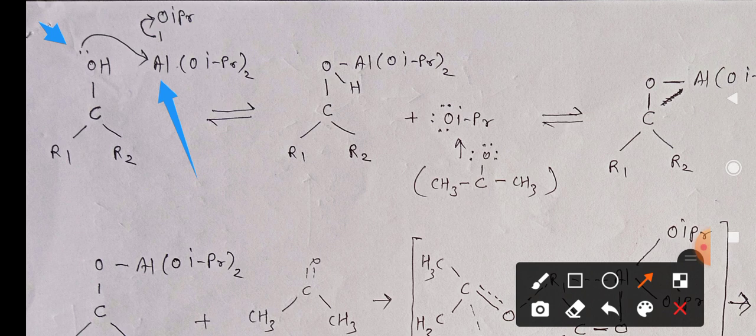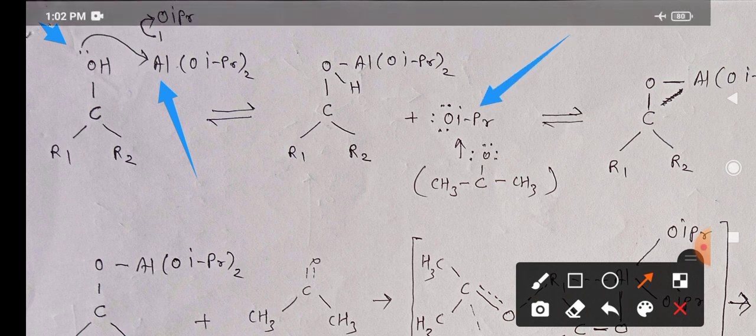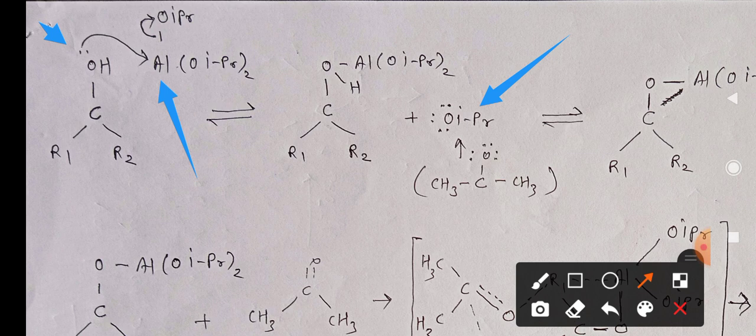That given out isopropoxy group is this one, shown here as (CH3)2CHO. You can write this one also like this.